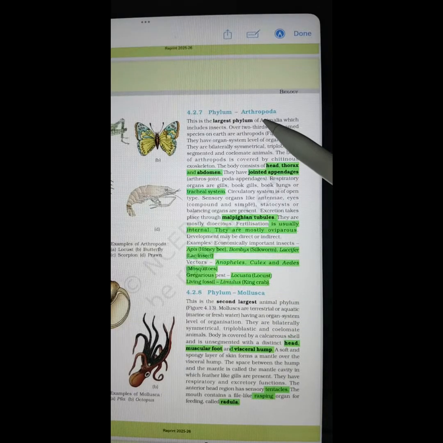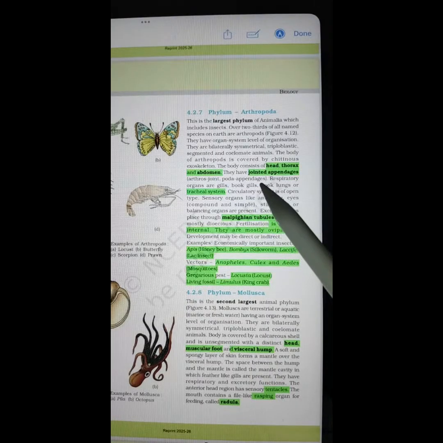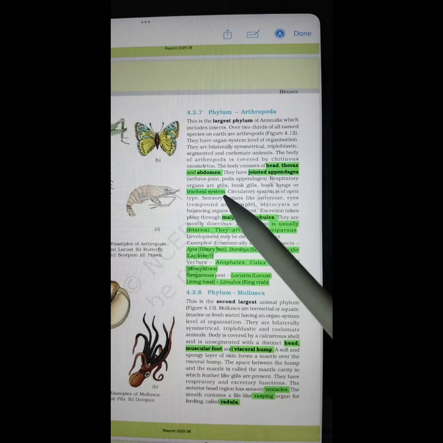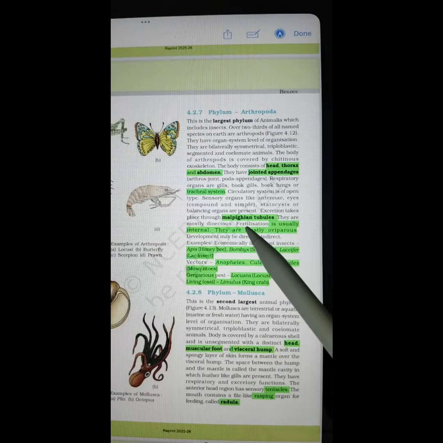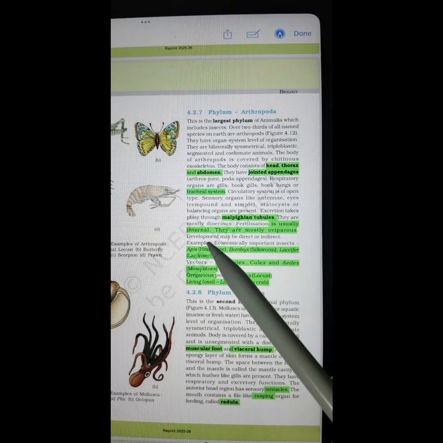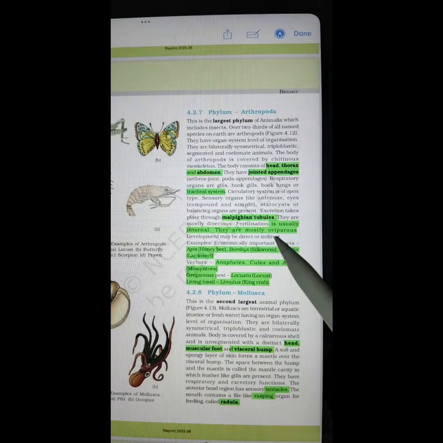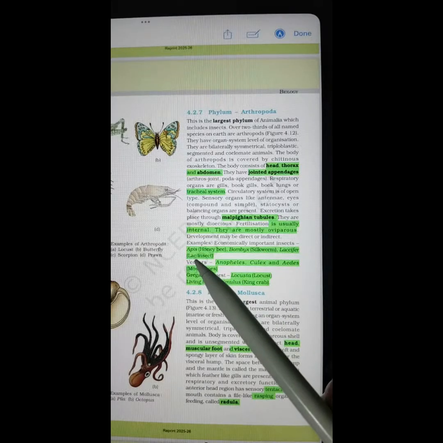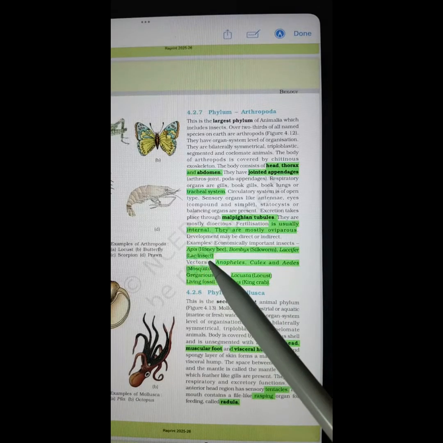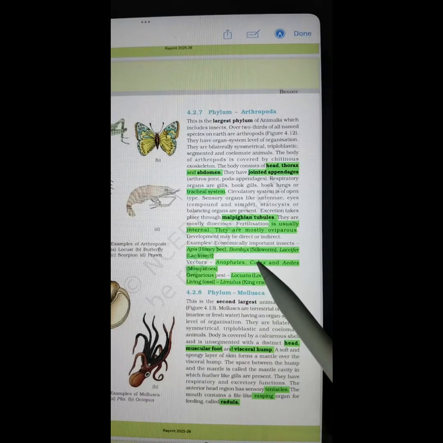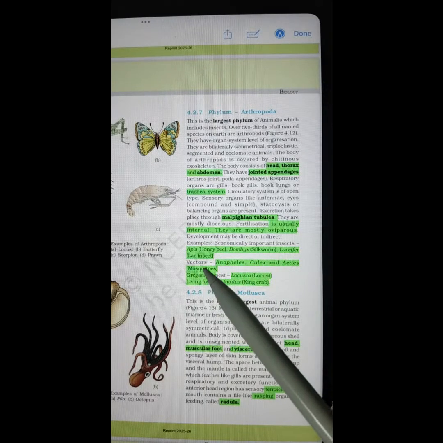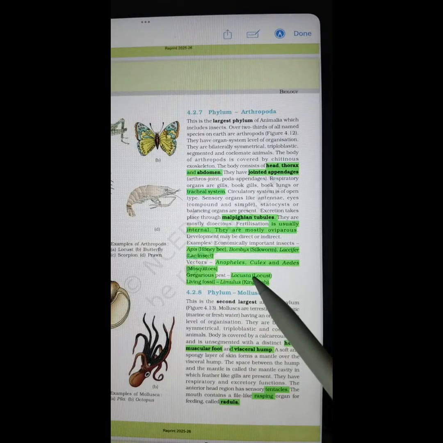Once again, it is the largest phylum. The body is divided into head, thorax, and abdomen. They have jointed appendages. They have a tracheal system. Excretion occurs with the help of Malpighian tubules. Fertilization occurs internally. The female lays eggs. That is why the word oviparous is there. Examples are Apis, commonly known as honeybee, Bombyx, commonly known as silkworm, Laccifer, lac insect. Vectors are Anopheles, Culex, Aedes. These are all mosquitoes.